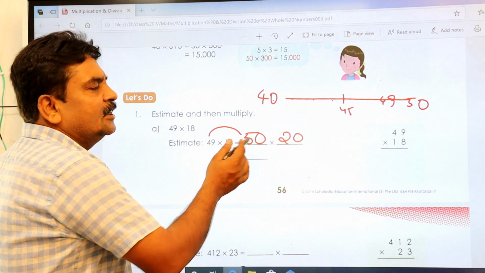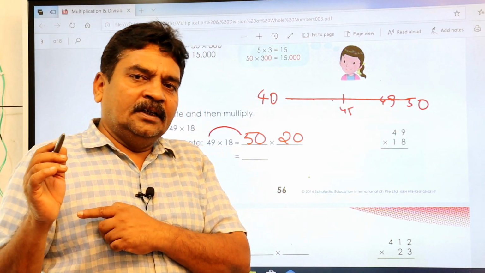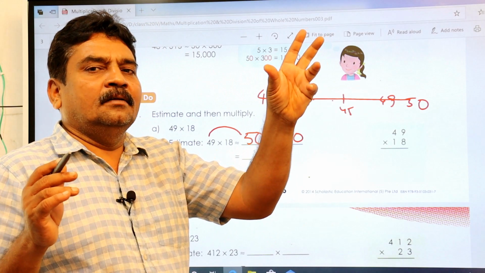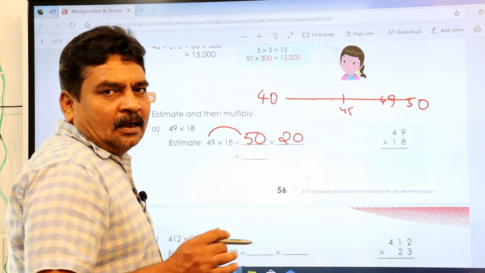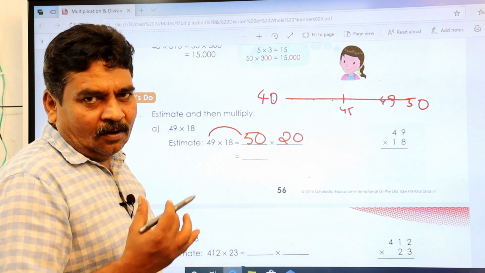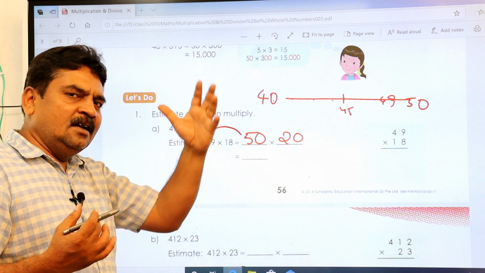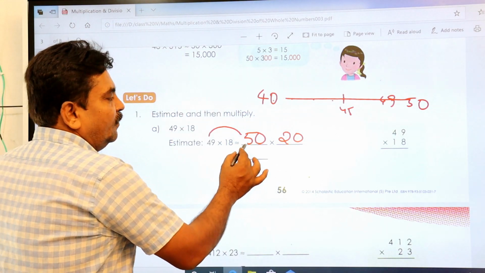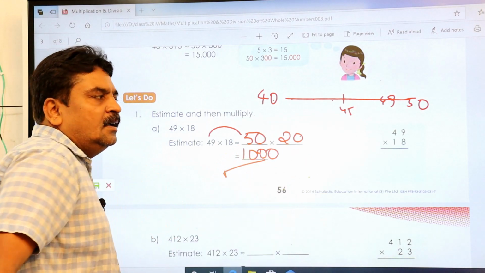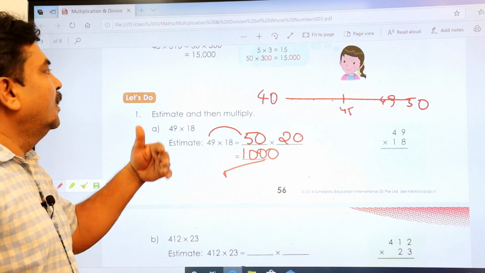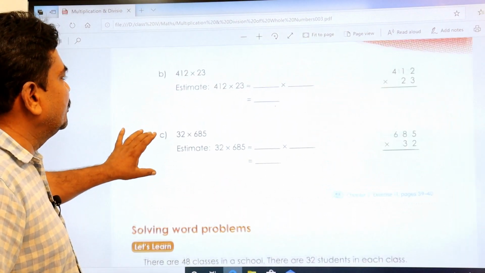So here there is no need to find out the multiple system, like you have imagined in the division, the multiple number of a divisor. Here nothing like that. You simply make the round value, estimate the round off value to its nearest tens or nearest hundreds or nearest thousand and start doing it. So here 5 2s are 10 and here 2 zeros are there. Keep the 2 zeros. This is your simple answer. In that way we will do it. This is your estimation.